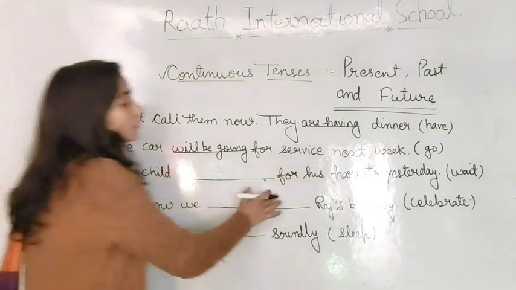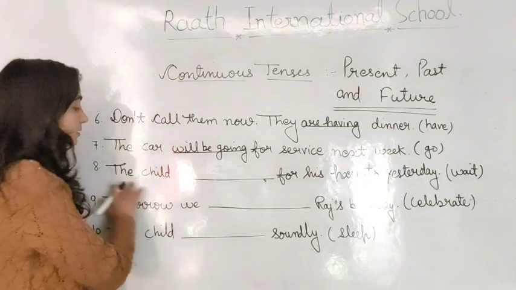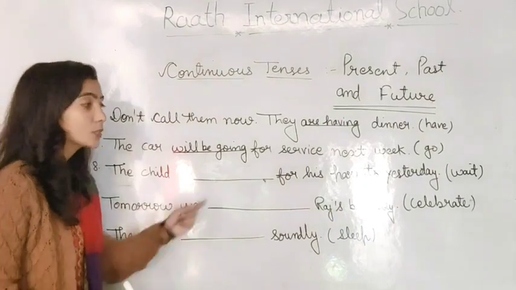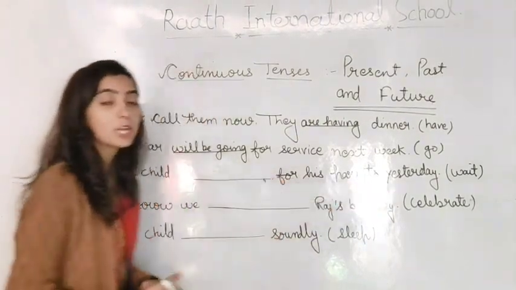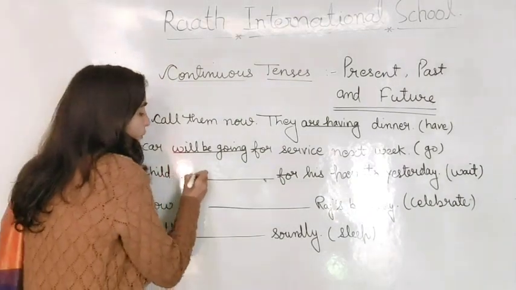The child waits for his parents yesterday. We have the verb that is wait, and the child is singular, and as you can see yesterday it means we are talking about past continuous. So we will fill the child was waiting.